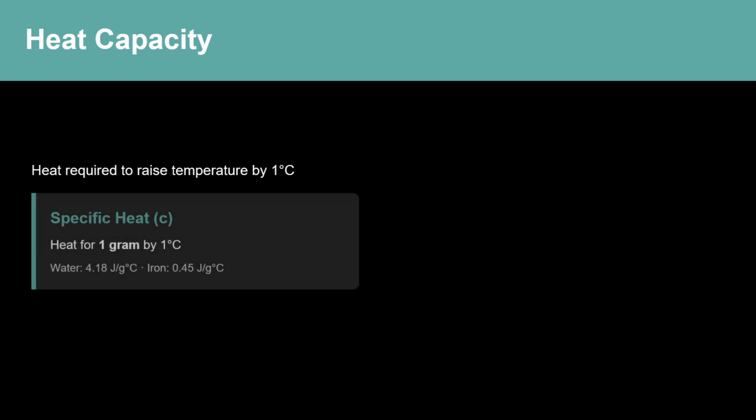Heat capacity is the amount of heat required to raise the temperature of a substance by 1 degree Celsius or 1 Kelvin. There are two main types. Specific heat capacity is the amount of heat needed to raise the temperature of 1 gram of a substance by 1 degree Celsius. Different materials have different specific heat capacities. Some examples are water, which has a high specific heat capacity. It takes a lot of energy to heat up water. And metals like iron, which have lower specific heat capacities.